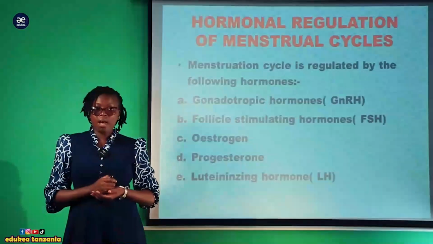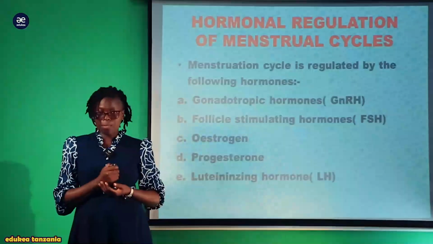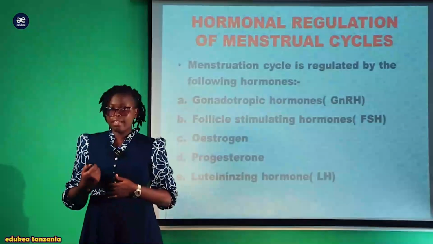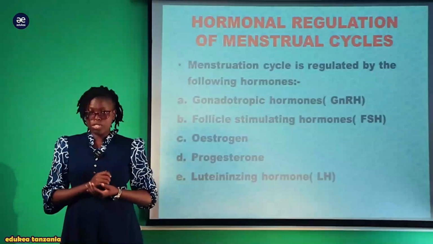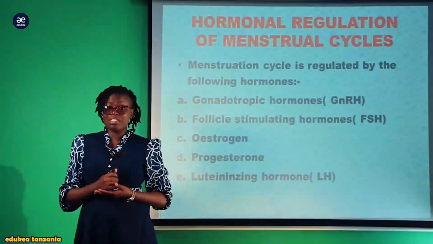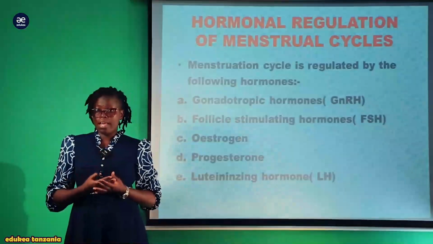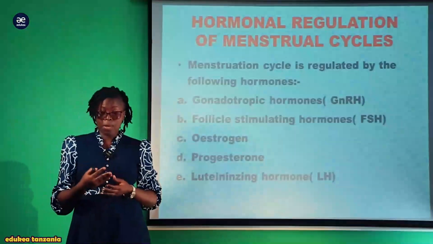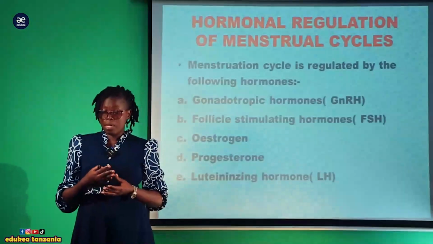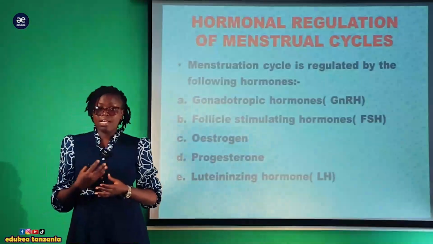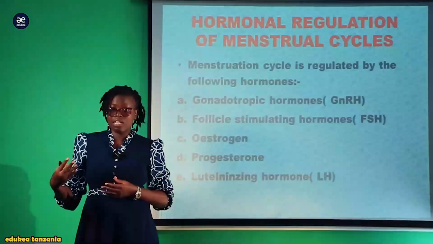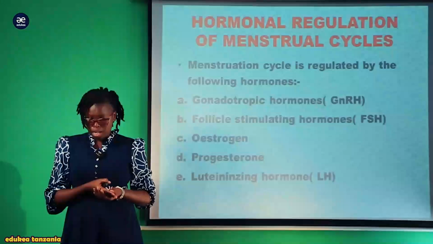So now let us answer our question. Tumeambiwa tuelezee the process of menstruation. Menstruation is regulated by hormones. So ili menstruation iweze kutokea, lazima the endocrine or hormonal system iwepo. A hormone is a chemical substance that is released by one organ and has an effect on another organ.